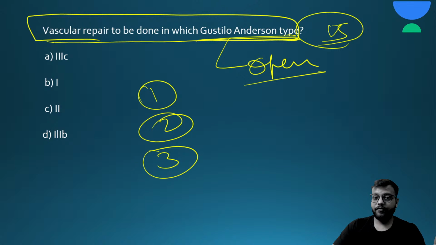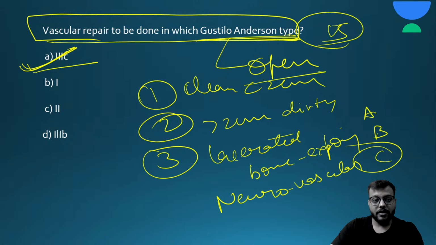More than 2 centimeter, wound is dirty but there is no bone exposing, that is type 2. अगर बहुत ही गंदा lacerated wound है और it is bone exposing, or it is having neurovascular injury, then it is type 3, and type 3 में भी A, B and C होता है, and type C, that is 3C, is the type where there is neurovascular injury. So vascular repair will be required in type 3C.